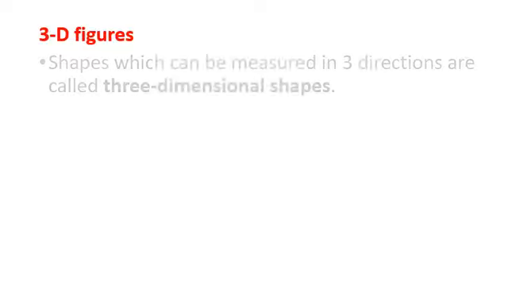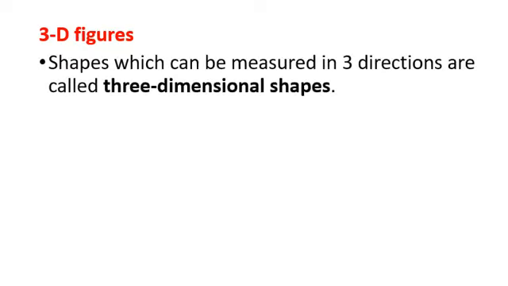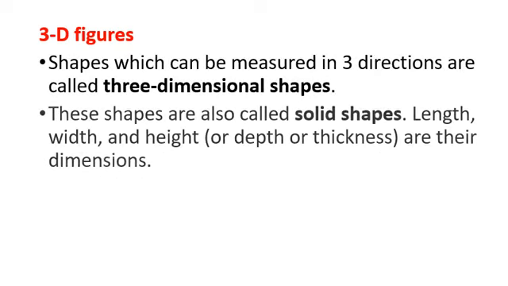Now coming to 3D figures. What do you mean by 3D figures? As the name indicates, the figures or shapes having three dimensions. So shapes which can be measured in three directions are called three-dimensional shapes. These shapes are also called solid shapes. As the chapter name is visualizing solid shapes, we are basically concerned about the 3D shapes.